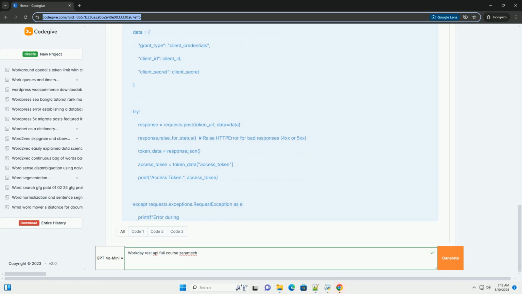Configuring security permissions for the ISU. 1. Search for Maintain Password Rules and ensure that the ISU password doesn't expire, important for automated integrations. 2. Search for Integration System Security Group, unconstrained, for testing purposes only. Never use this in production. 3. Assign the ISU to the Integration System Security Group, unconstrained, this gives the ISU full access to the system.